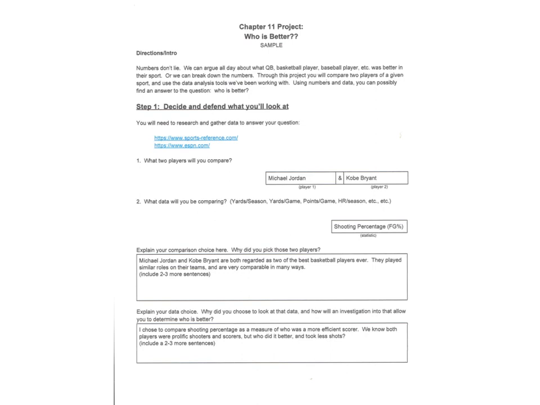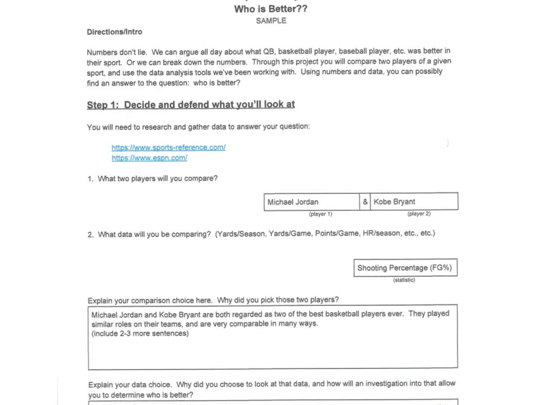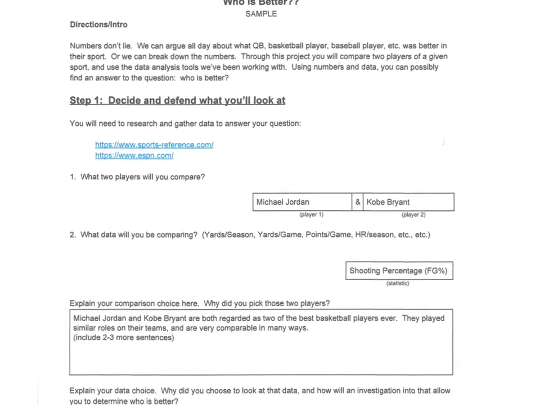All right, so I'm just going to go through what you're going to be doing with this project. So I did the Who is Better project. You could have chosen to do the other one, but I chose to do this one. And obviously, one of the biggest comparisons in sports is Kobe versus Michael. So I decided that I was going to look at that, and then instead, you could look at any number of statistics. I chose to look at shooting percentage.